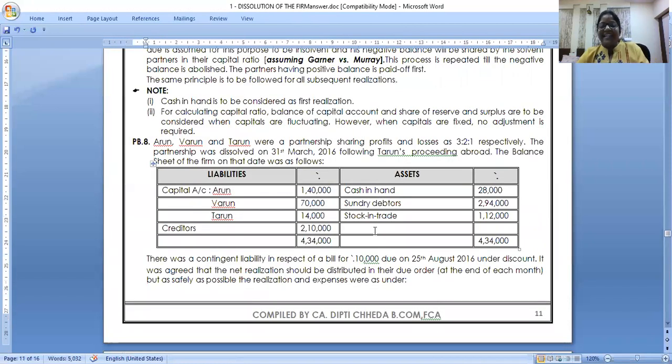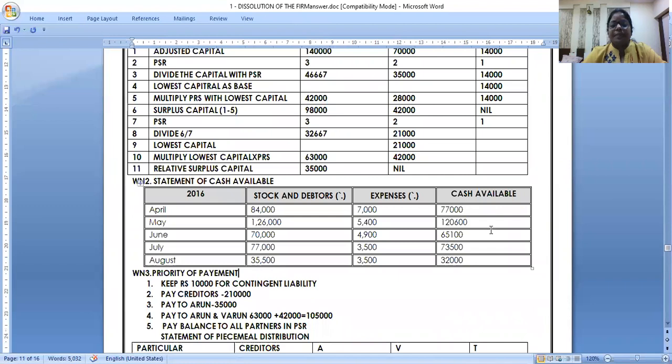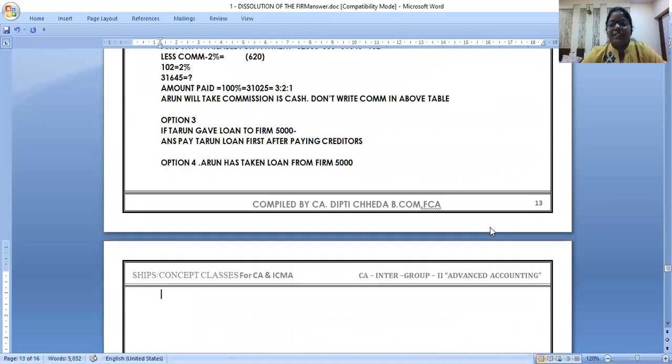On the asset side, you have Arun's loan account. Arun needed some money for going to a foreign country. So he has withdrawn some money, 5,000. He has taken the loan from the firm, 5,000. Now what do I do? Tell me, how do I go with this option?